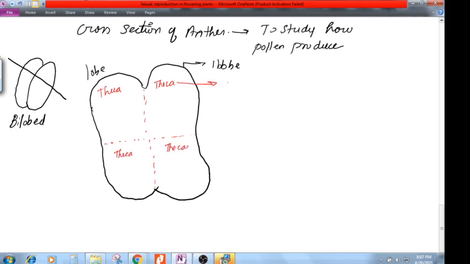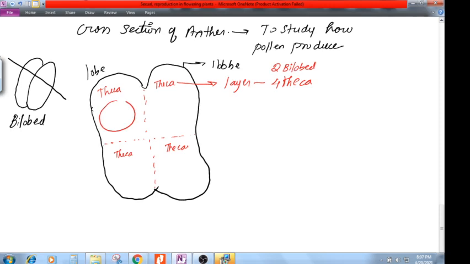How many thecas are there in anther? Four. How many lobes? Two lobes. So remember, anther is bilobed and four thecas are present. Each theca carries one microsporangium.